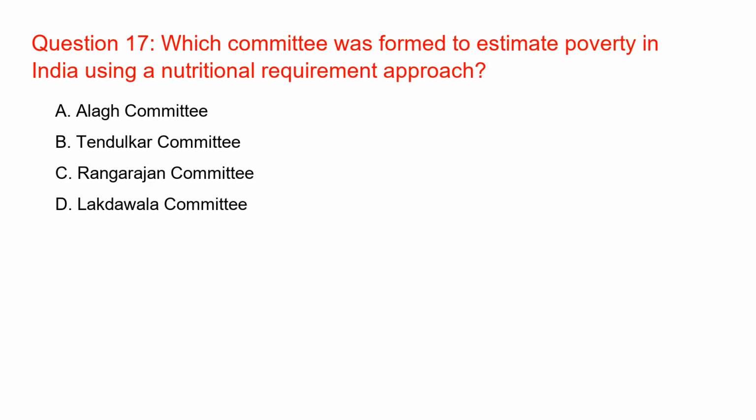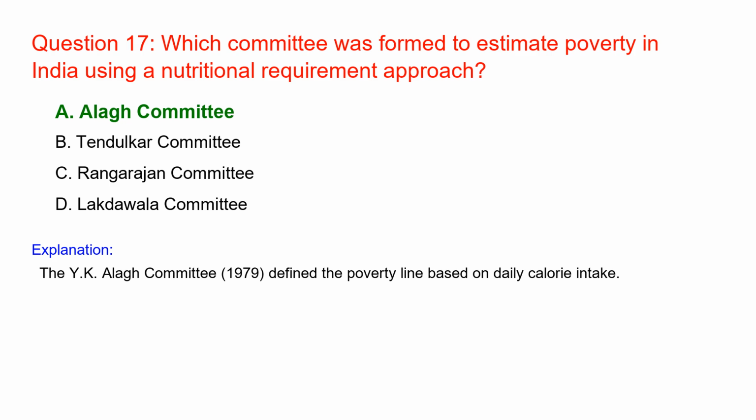Which committee was formed to estimate poverty in India using a nutritional requirement approach? Alagh Committee. The Y.K. Alagh Committee, 1979, defined the poverty line based on daily calorie intake.